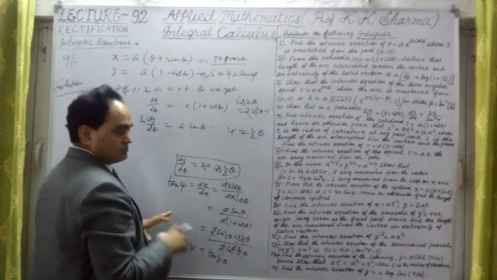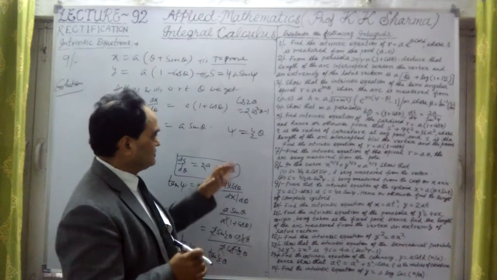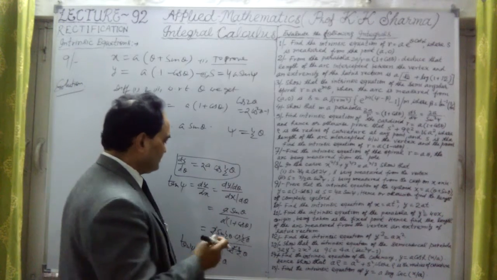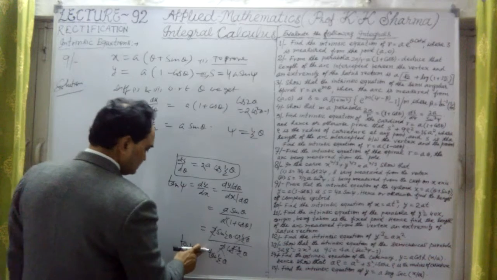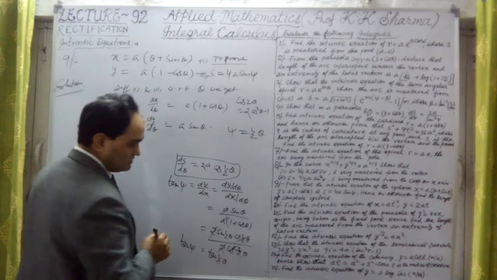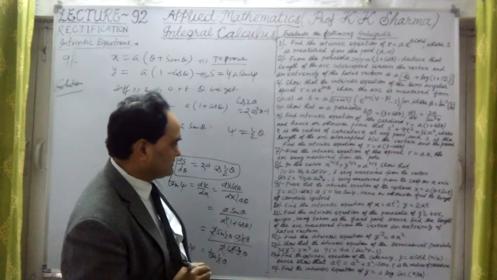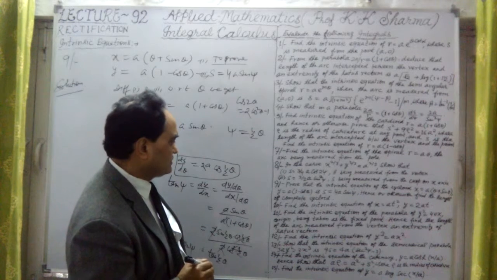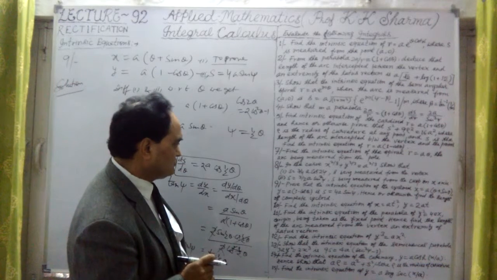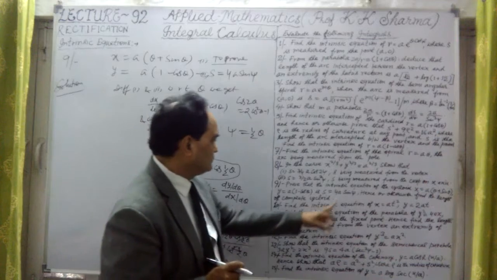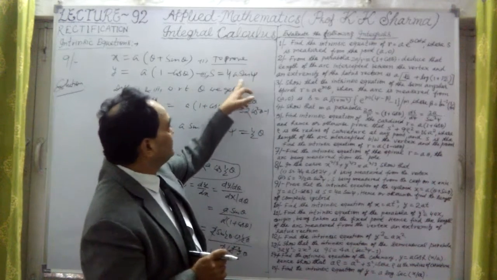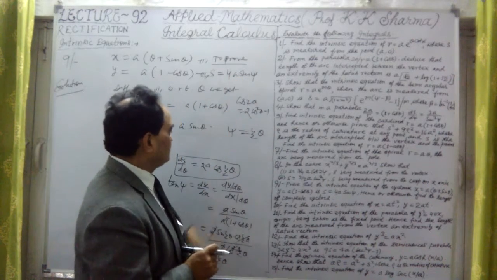In place of half theta angle, we'll put psi angle finally. Now we have to find the length, hence or otherwise find the total length. We will calculate that later, but before that we have to prove that s equals 4a sin psi. This we have to find out.